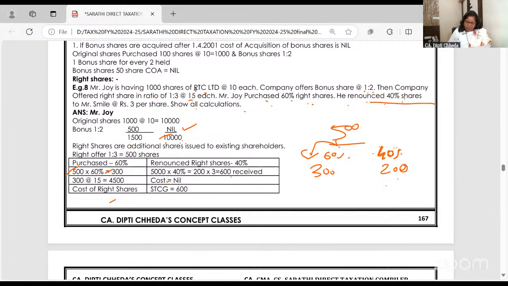Joy purchased 60% of the right shares. So after receiving the bonus on 1,500 shares, company offered 500 right shares. 60% of the right shares Joy purchased. 40% he renounced in favor of another for 3 rupees.